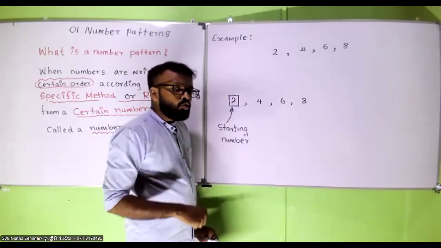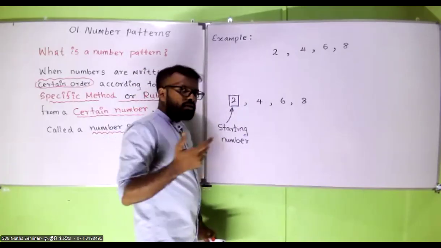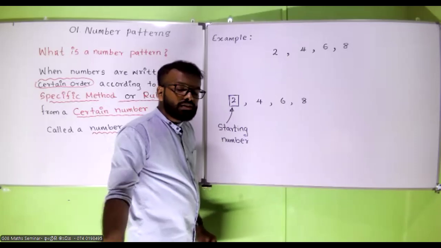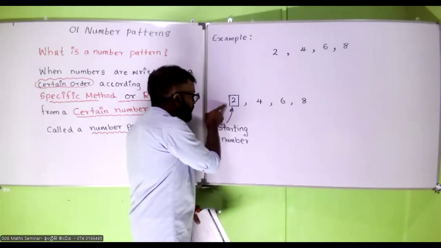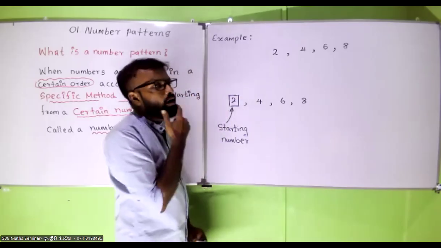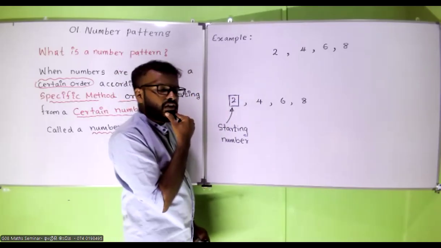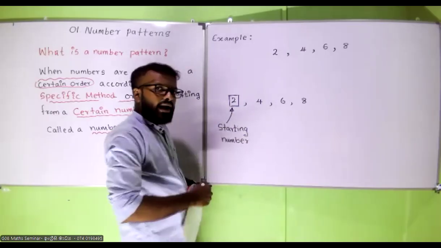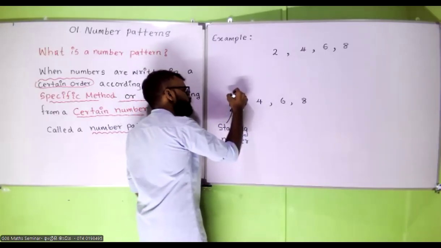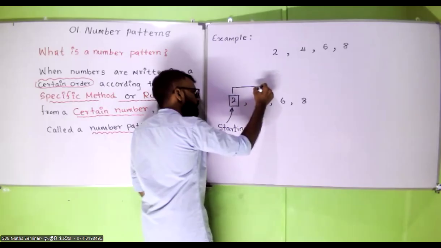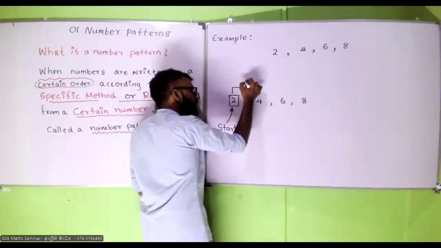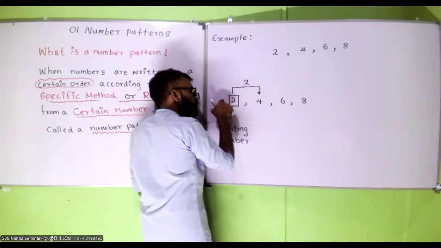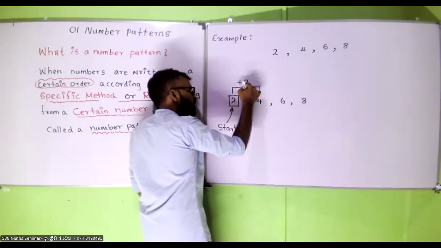What is the method or rule? There are several ways to form this number pattern. Here we have 2, here we have 4. What is the first way? To this number 2, I am going to add 2. 2 plus 2, 4.